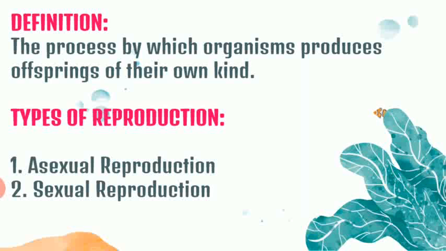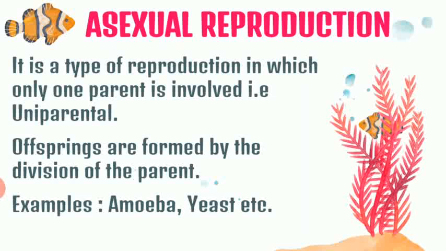Fine. Next thing is about types of reproduction. Not all the organisms reproduce in the same manner. So we have different types of reproduction. First type is called asexual reproduction and another type is called sexual reproduction. So let's talk about both kinds of reproduction in detail. First thing is asexual reproduction. Now, what is this asexual reproduction?